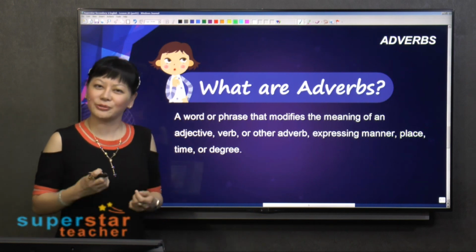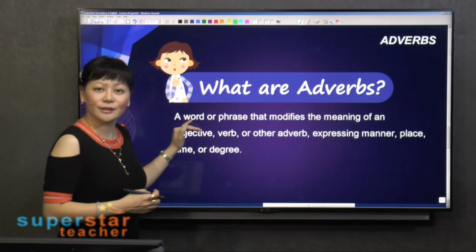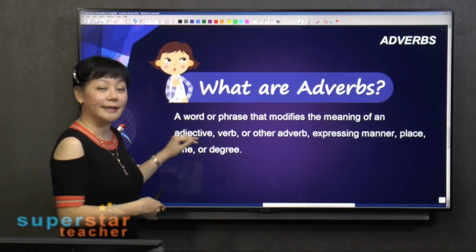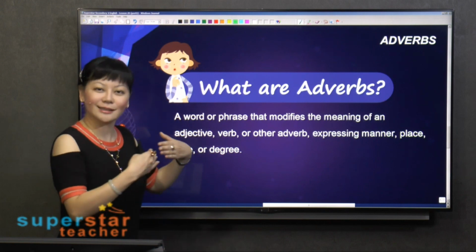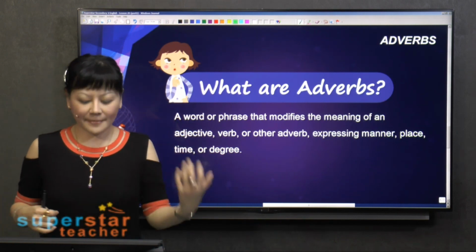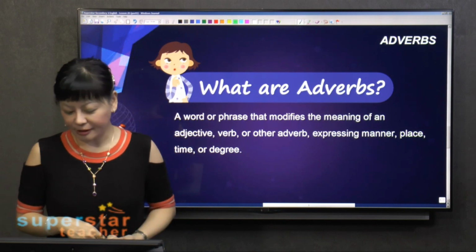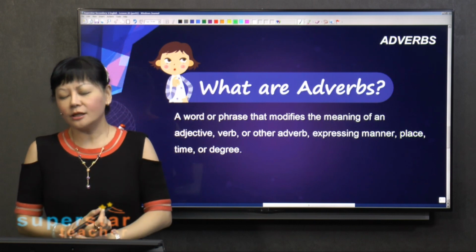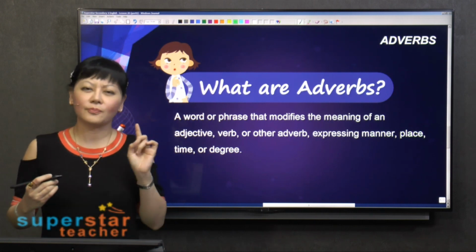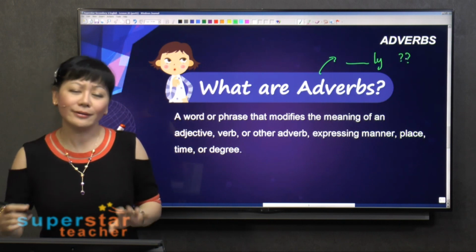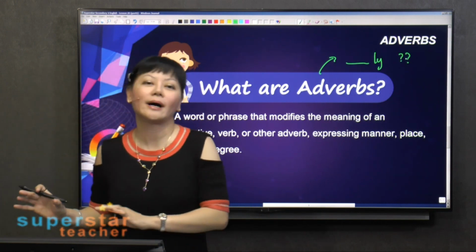Right, what are adverbs? Do you recall? It is a word or even a short phrase that modifies the meaning of an adjective, a verb, or yet another adverb. It can express manner, place, time, or degree. So we have adverbs of manner, adverbs of place, and so on. If you recall, you think adverbs are those words with an ly ending. Well, yes, some of them do.